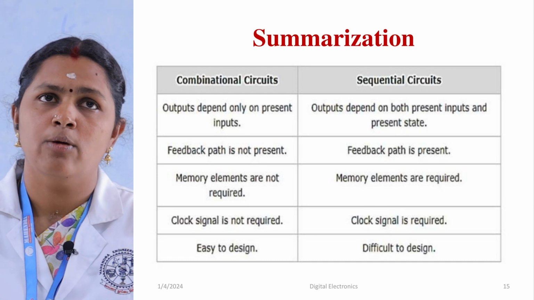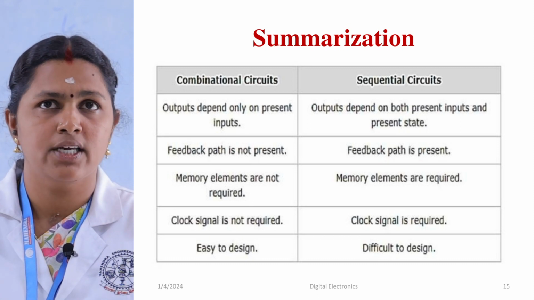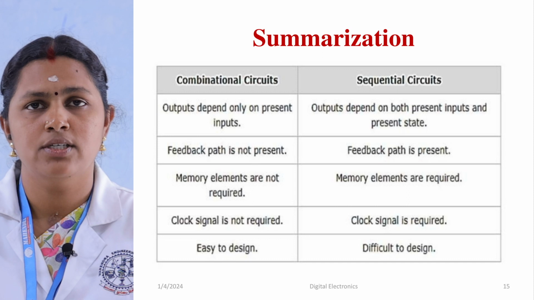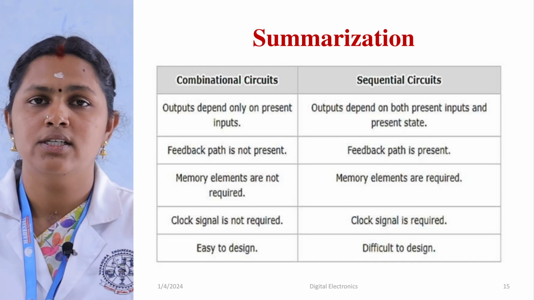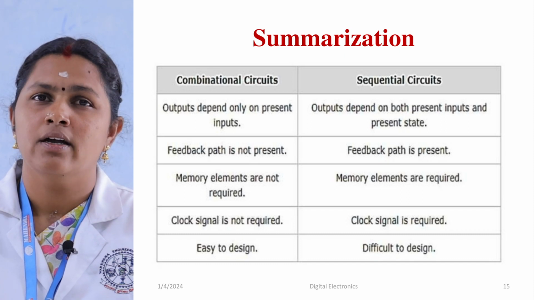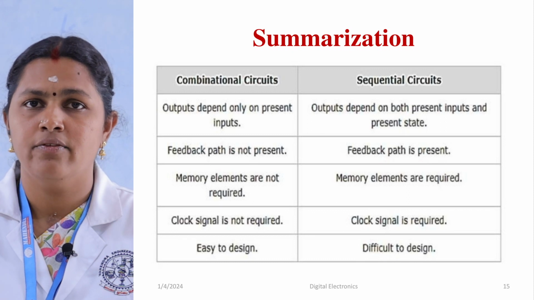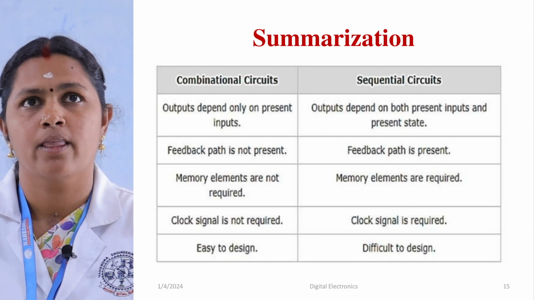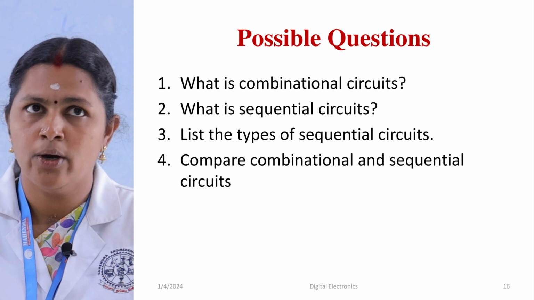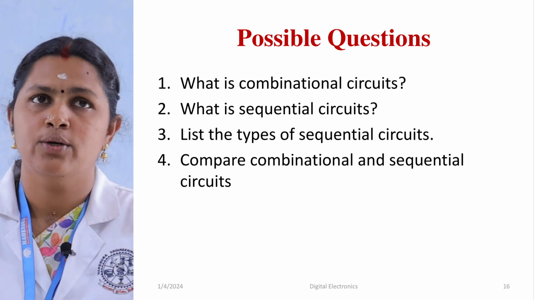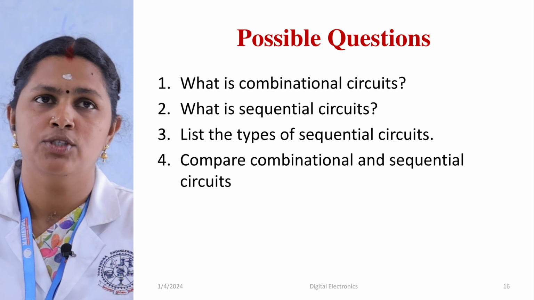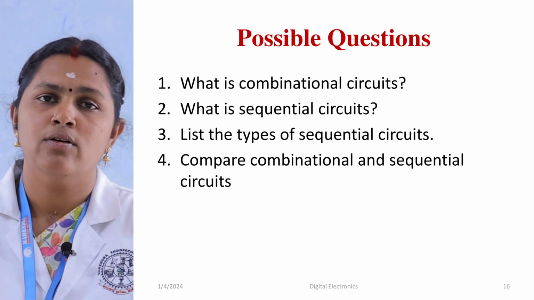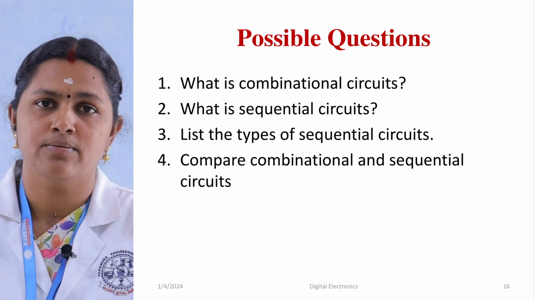A combinational circuit doesn't require any clock signal, whereas a sequential circuit produces the output depending upon the clock input. A combinational circuit is easy to design, comparatively speaking, while a sequential circuit is a little more difficult to design. The possible questions are: what is a combinational circuit, what is a sequential circuit, list the types of sequential circuits, and compare combinational and sequential circuits.